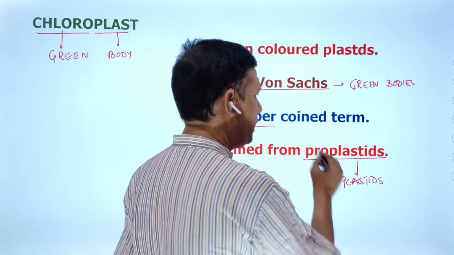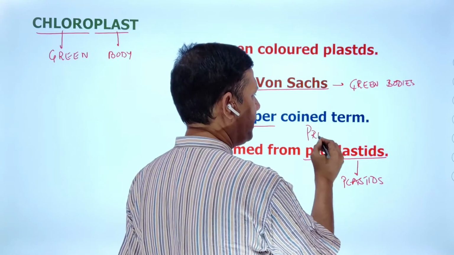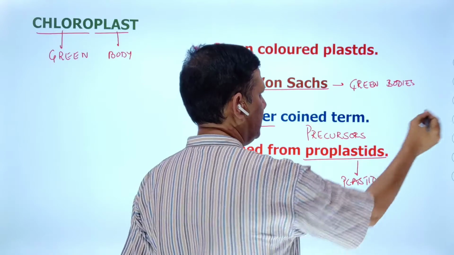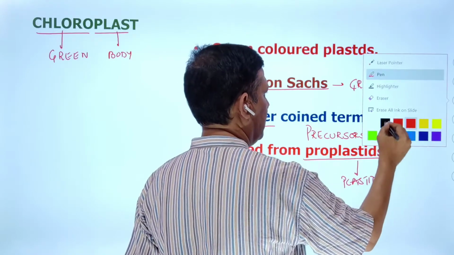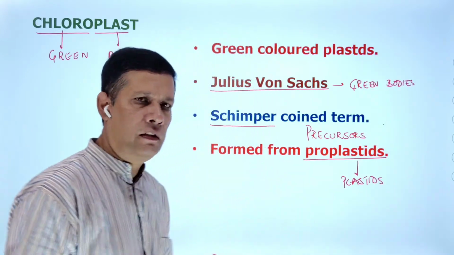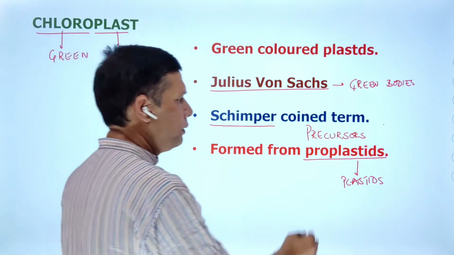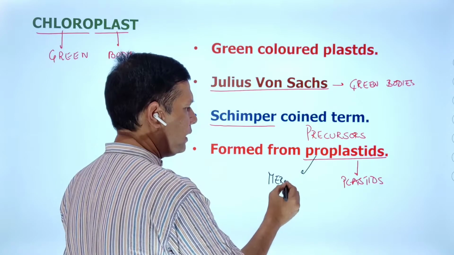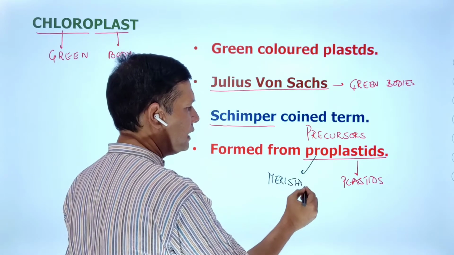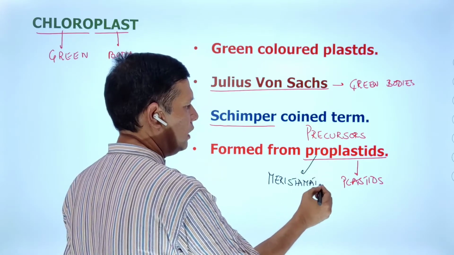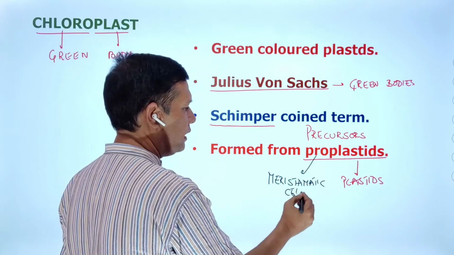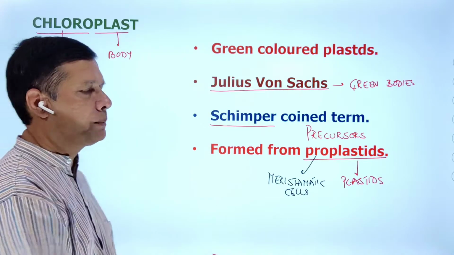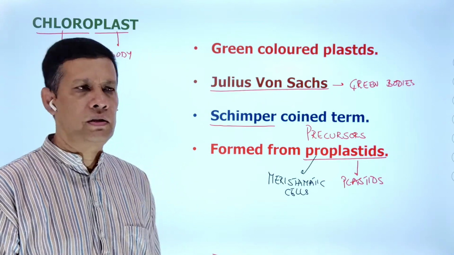That is why proplastids are called precursors of plastids. And one more important thing is, these proplastids are present in the meristematic cells. That's about the general aspects of the chloroplast.